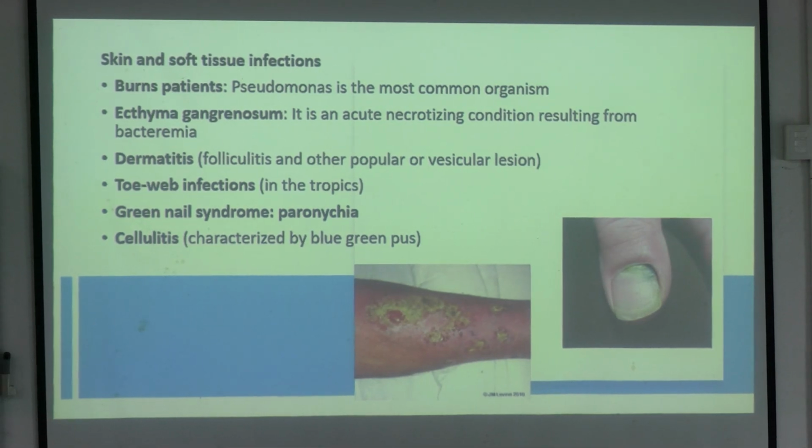So there, the commonest are Staphylococcus aureus and Pseudomonas aeruginosa. Any kind of infection that is superficial, the Pseudomonas aeruginosa may produce a greenish color. So by seeing the color of the pus, or the crumbs, or the superficial part of the tissue, you can guess that if a greenish color is present, Pseudomonas aeruginosa can be a contaminating or infecting organism. Okay, besides this it also causes cellulitis, green nail syndrome, paronychia.